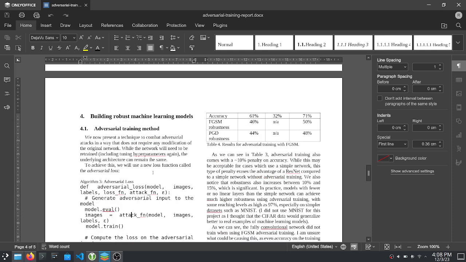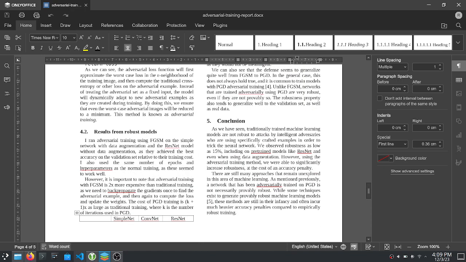So I reran the models once again with this. I unfortunately was not able to get the fully convolutional network to train, so I won't be using results for it going forward. But as we can see, there is a little bit of a drop in accuracy, almost 10% in both of these networks, which is unfortunate. However, we can see that the adversarial robustness went up quite significantly. In fact, in both of these cases, the adversarial robustness is almost 50%, both for FGSM and PGD.